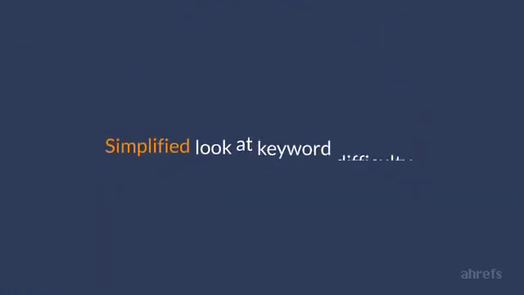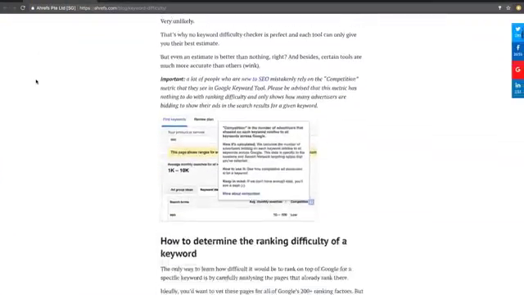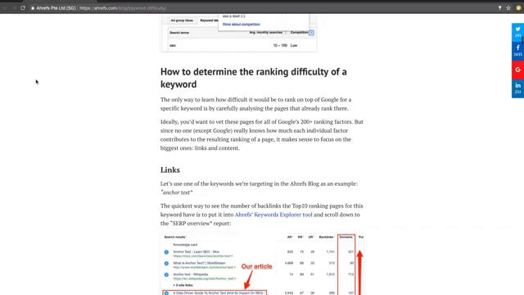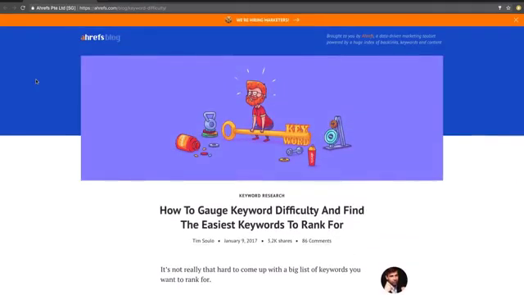But that was a very simplified look at the concept of keyword difficulty. If you want to dive deeper, I have published a cool article at Ahrefs blog titled How to Gauge Keyword Difficulty and Find the Easiest Keywords to Rank For, which I highly recommend you to read. And before we wrap up this lesson, there's just one last thing left to discuss.